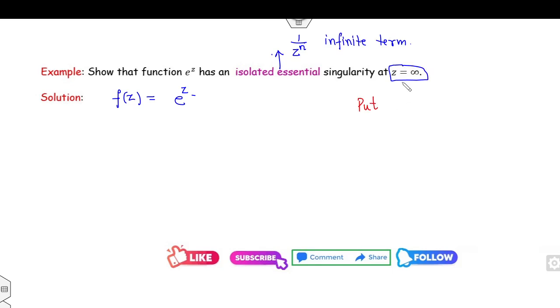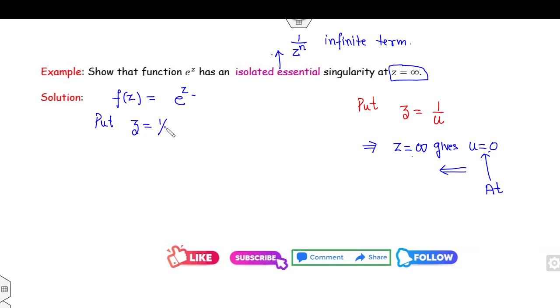Whenever z is infinity, you can take the substitution z equal to 1 over u. So z equal to infinity gives u equal to 0. So I can analyze the behavior at the point u equal to 0, which equivalently means z equal to infinity.